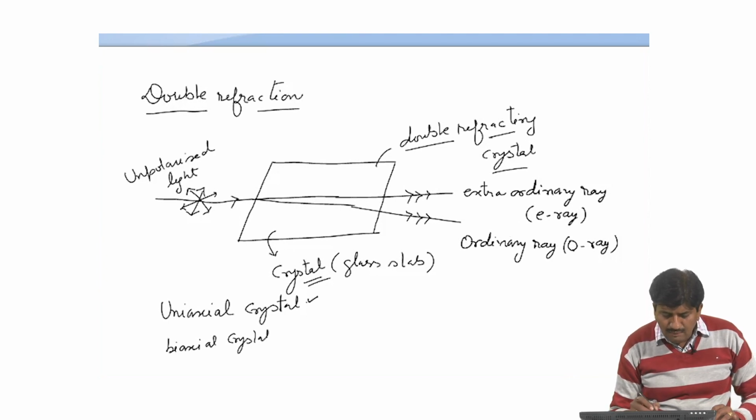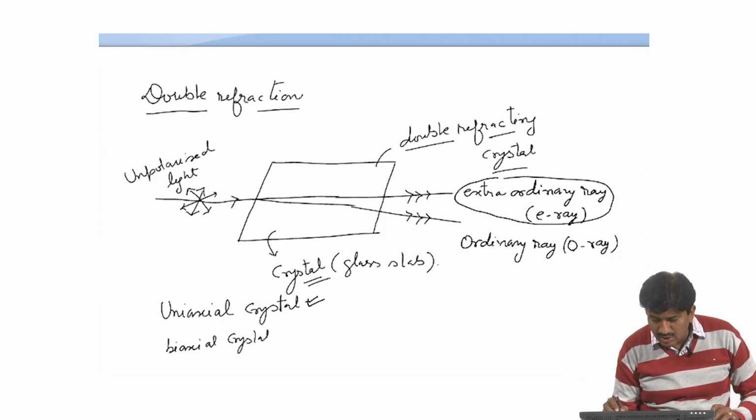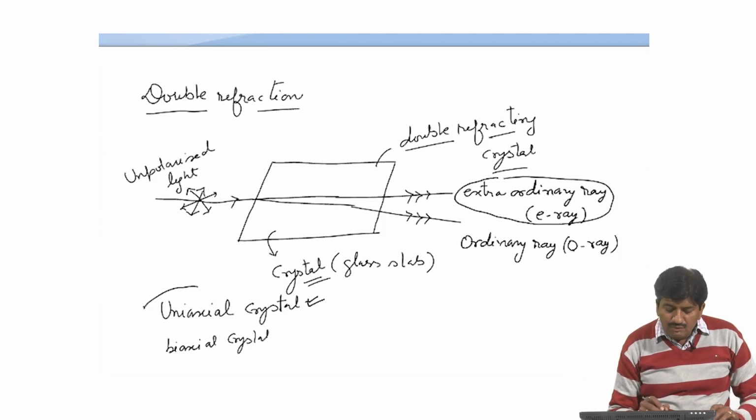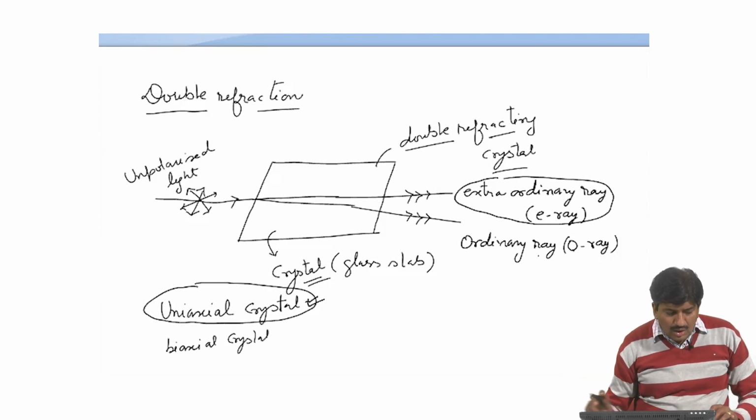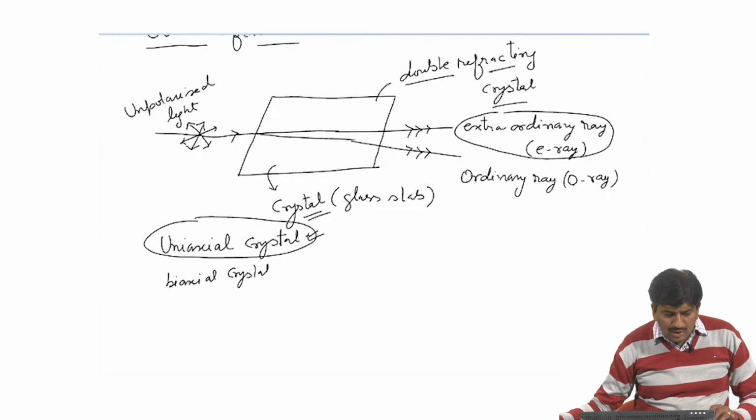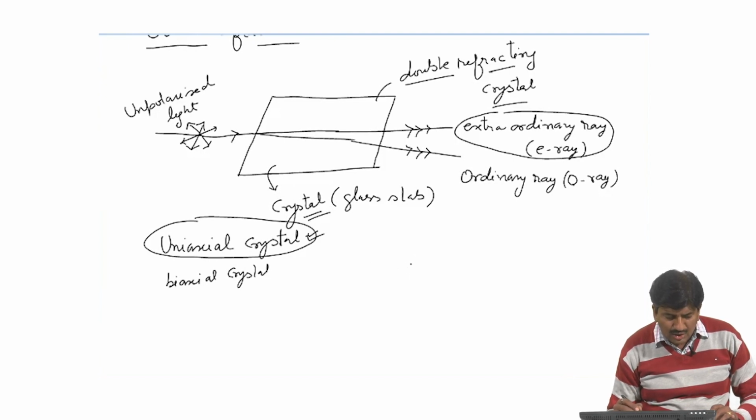That is possible only in uniaxial crystal. And in biaxial crystal, both of the refracted rays are extraordinary rays. So in this topic, we will discuss the uniaxial crystal. The crystal is said to be anisotropic in which the force of interaction between the electron cloud and the lattice is different in different crystallographic directions.